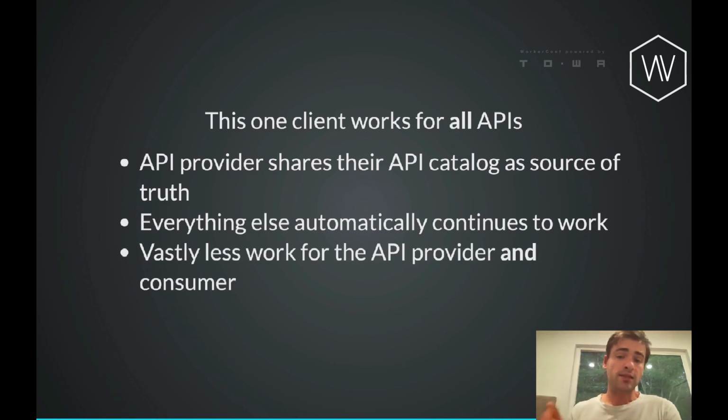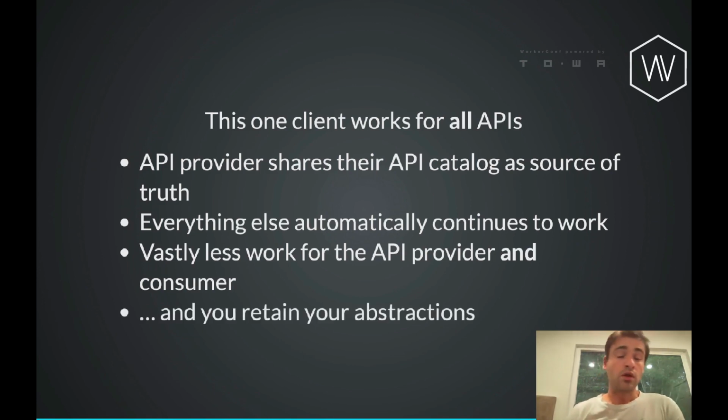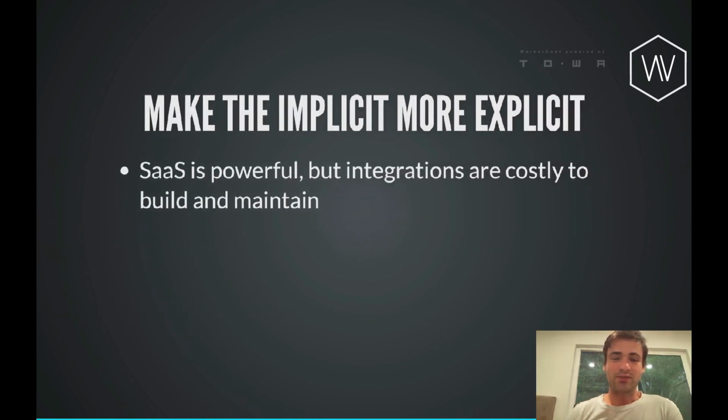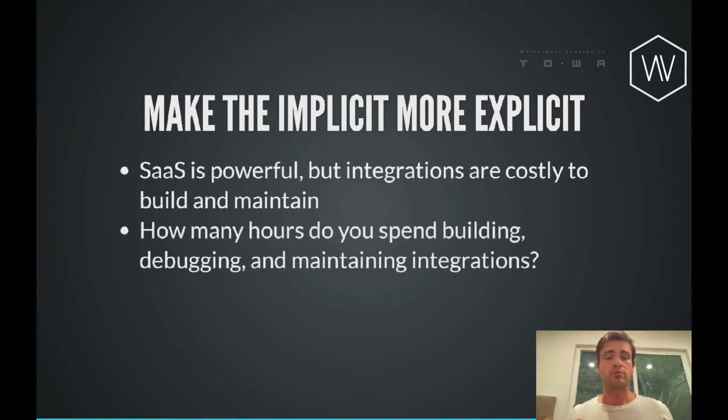And this means that it is vastly less work for the API provider, as well as for the consumer. Not everyone has to build their own super high fidelity API client for every single platform. It's just simply, here's the data. Your tool can consume it, and you can transform that, map it into the actual bits that your team cares about. And you get to maintain your abstractions, which is nice. So SaaS is really powerful, and APIs are wonderful. We're able to farm out a lot of these different concerns. But integrations with them are still very costly, both to build and to maintain.